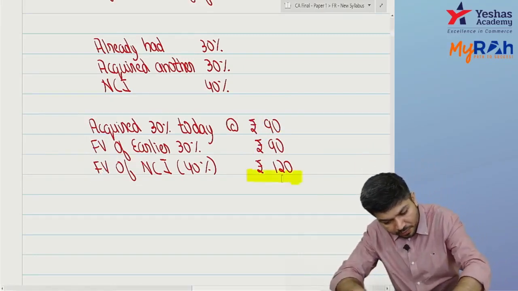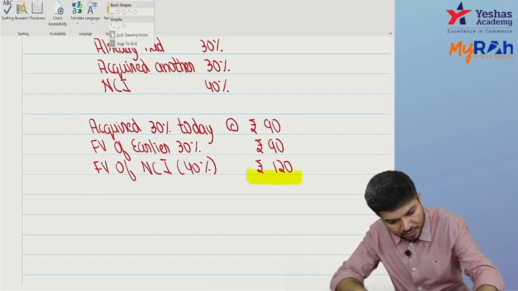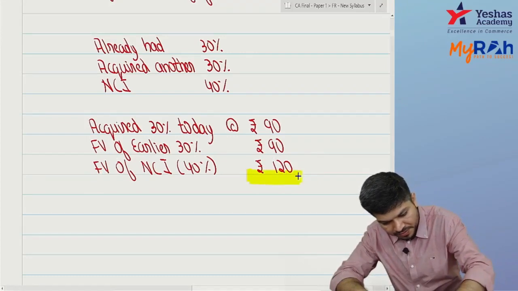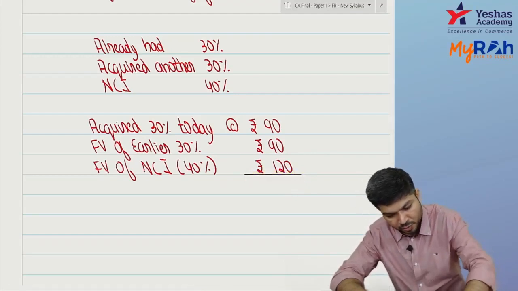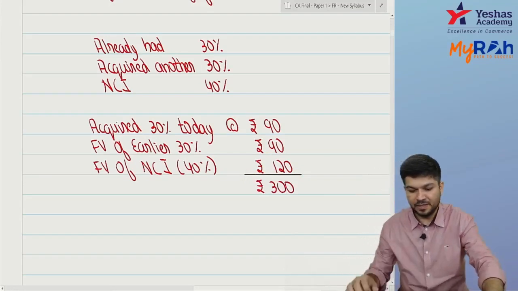Now tell me, whatever total comes, what is this? This total is 90 plus 90, 180, 180 plus 120, 300. What is this?